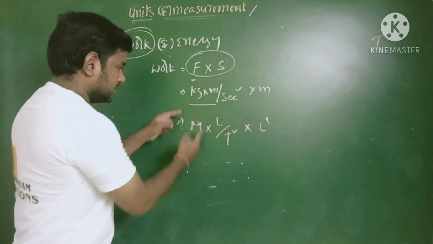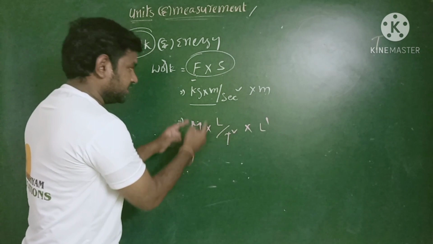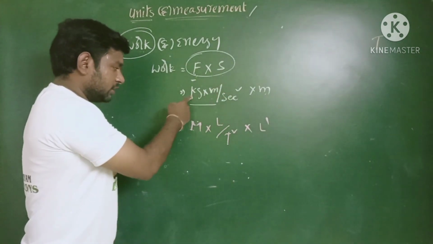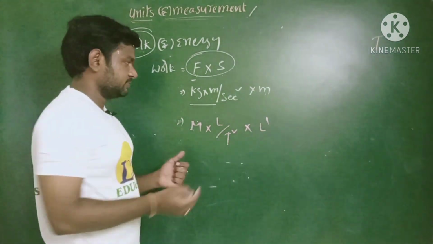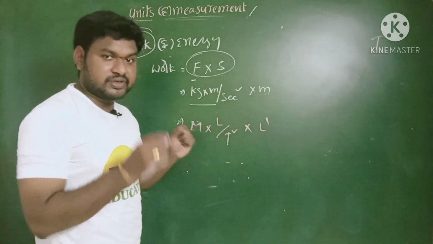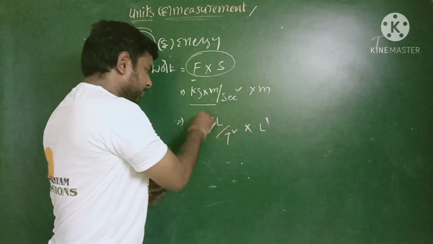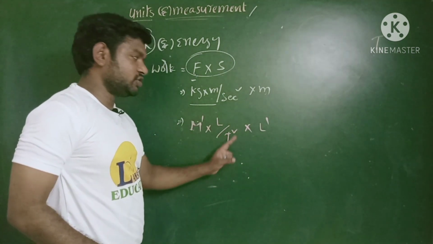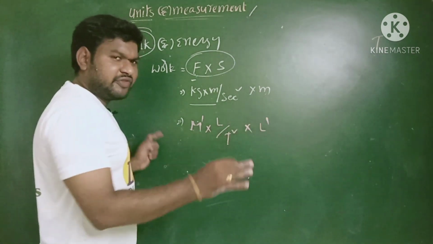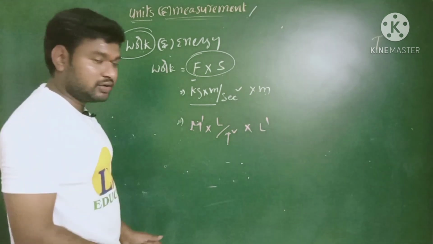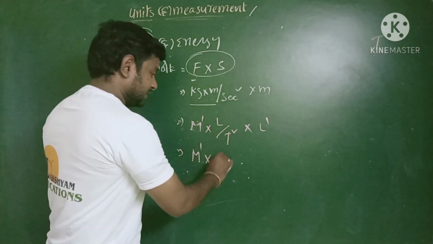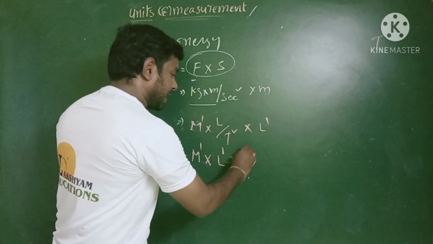And second, this is the dimension formula derived from the unit kilogram into meter per second square. Here kilogram gives information about the mass, meter gives information about the length, seconds gives information about the time. So M power 1 into L by T square into length, which indicates the meter, L power 1. So what is the final dimension formula for the work we have? Look here, M power 1 into L power 2 T power minus 2.